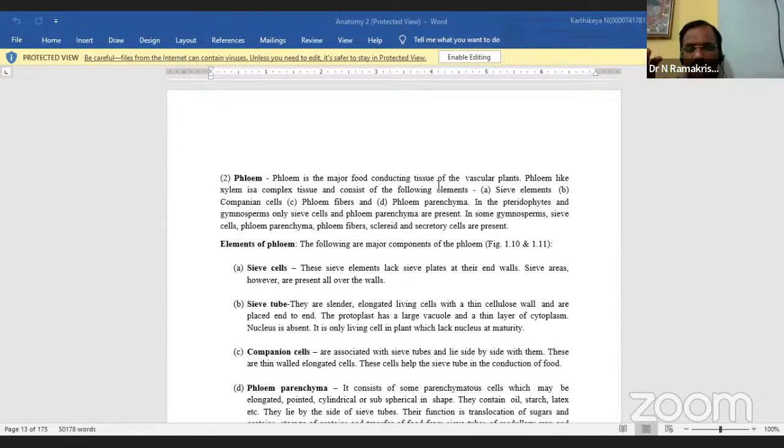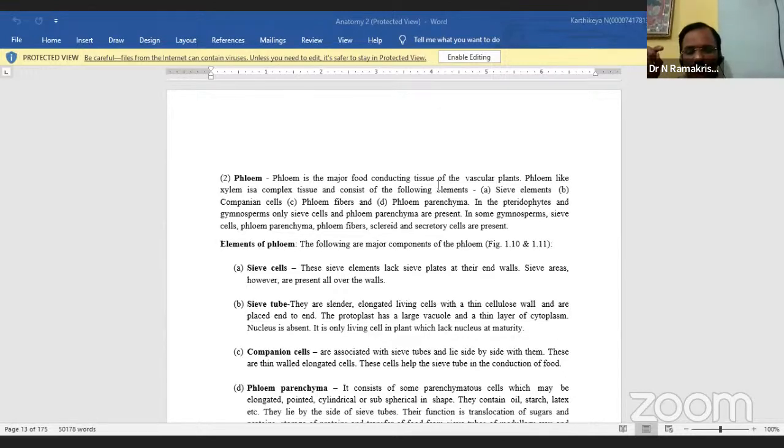This is known as interxylary or intraxylary phloem. These structures we see in Apocynaceae, Asclepiadaceae, and Convolvulaceae. So in these families we are looking at this type of phloem.